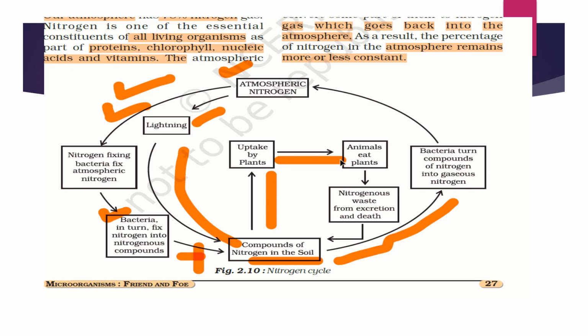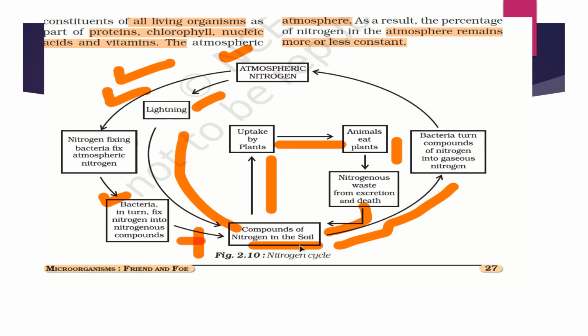The plants are eaten by the animals. The animals' nitrogenous waste from excretion and death mixes into the soil again. This is a constant cyclical process happening in the atmosphere. This is a very important nitrogen cycle, so just learn this flow chart and you will get everything clearly.